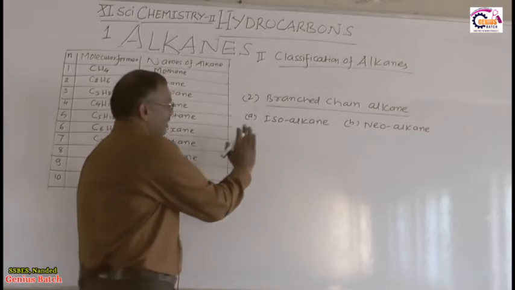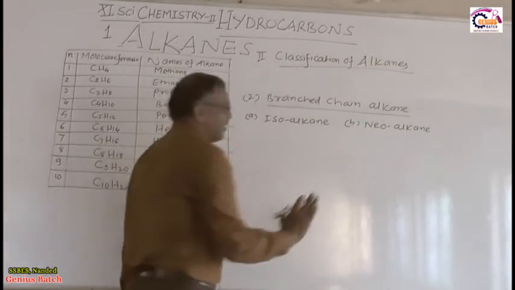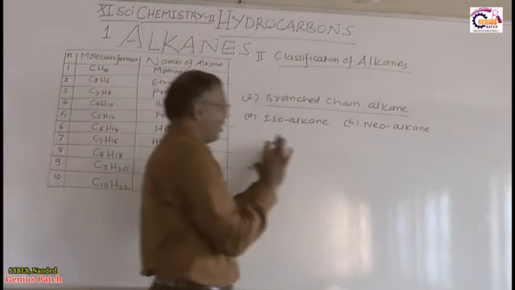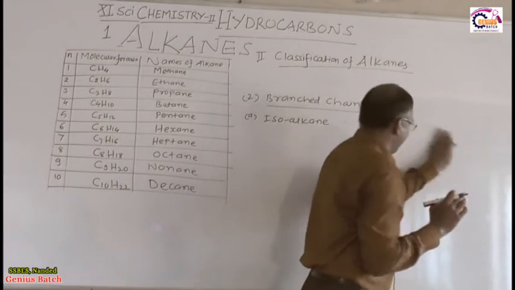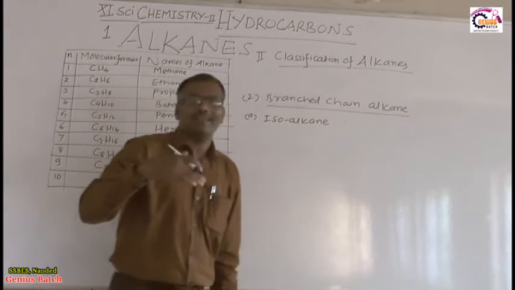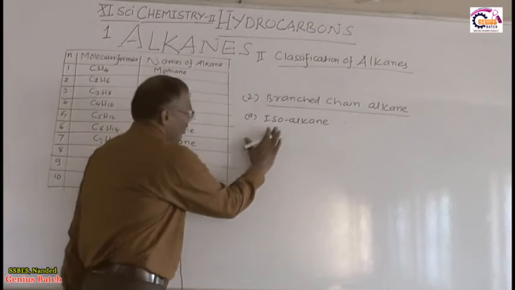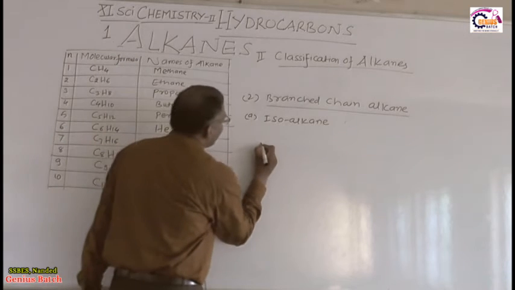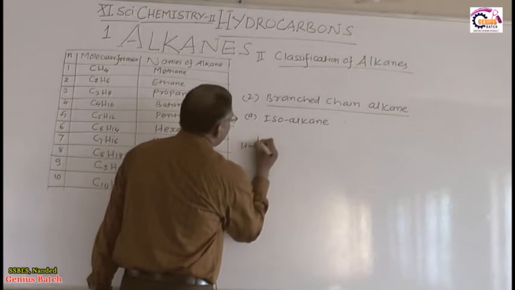So therefore, what is meant by isoalkane and what is meant by neoalkane, and what are their examples? First of all, isoalkane, and we will see the neoalkane later on. So what is meant by isoalkane? I will write one example so you can understand easily.